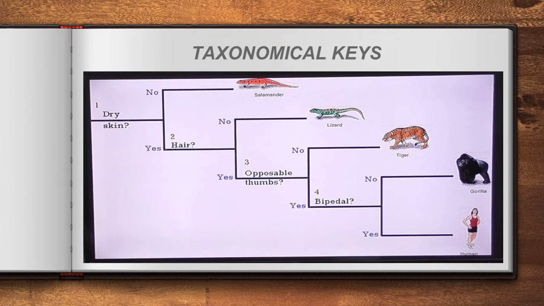As per that, they will ask the questions as yes or no type, and you will answer as per the characters of the animal which you have. Then you could identify the particular animal. This is one of the methods for taxonomical keys. Is it clear? So this is helping for taxonomical study. Okay. Shall we go to the next?